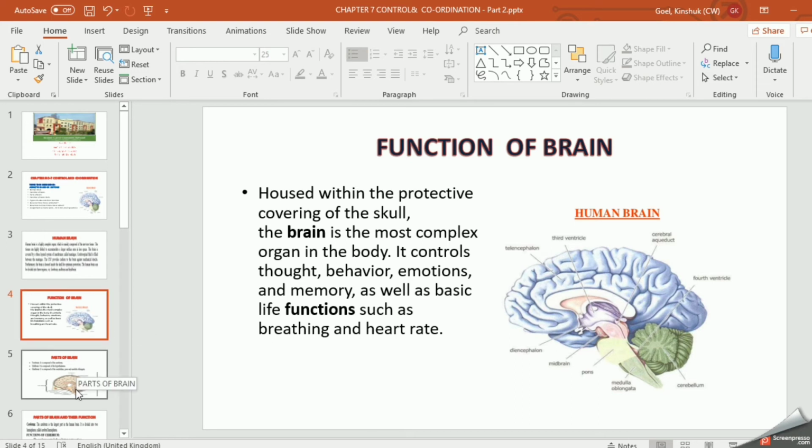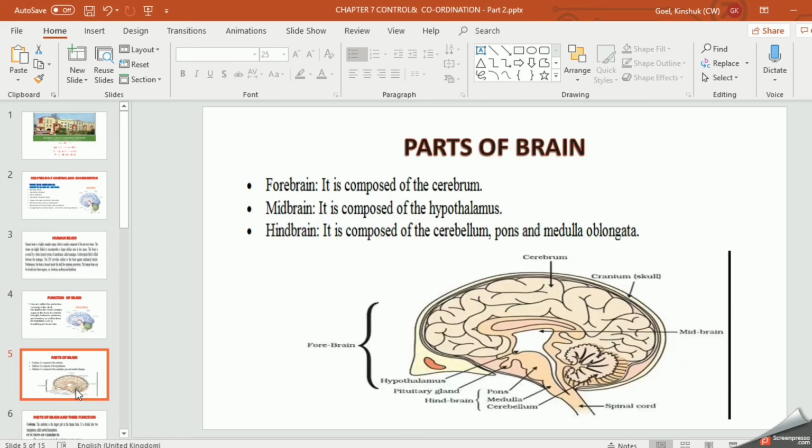Now, next slide, I am coming to the parts of the brain. As I told you, we discussed right now, the brain is divided into three regions, right? One is the forebrain. This diagram is given in your book, so I have taken the diagram from your book also. This is the diagram. It is very easy to draw. You can start with this. I will let you know how to draw in my next video. I am going to start with this portion. Right? First you draw this and this.